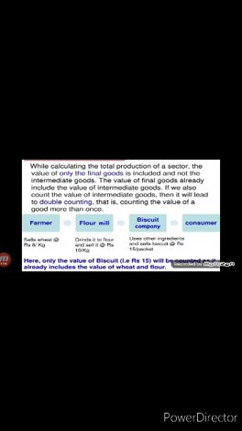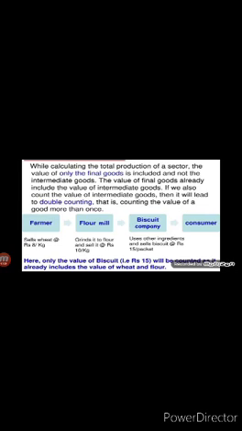Children, just see this photograph and see the example. Consider this example. A farmer sells wheat to a flour mill for rupees 8 per kg. The mill grinds it and sells the flour at rupees 10 per kg to the biscuit company.